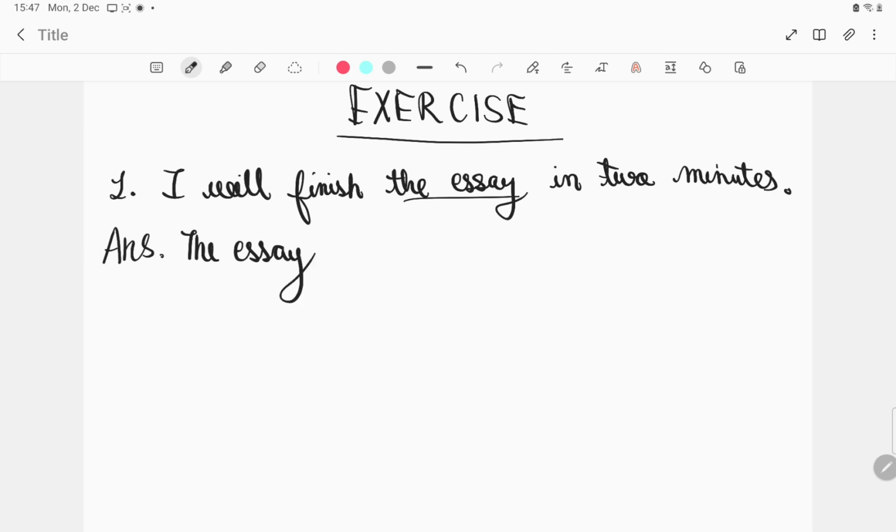Now here I'll try to convert it in continuation so that you know how to do it. The essay. I will finish. Will finish is the verb here. So will finish is in future tense. So the essay will, wait, not have, will be finished